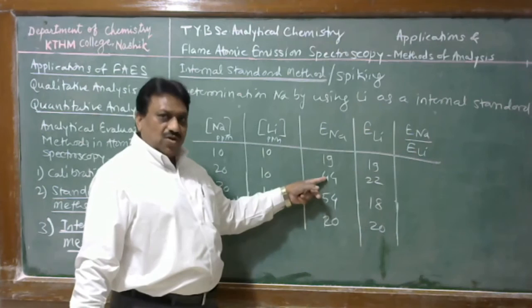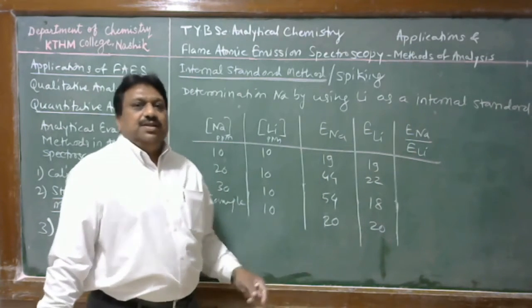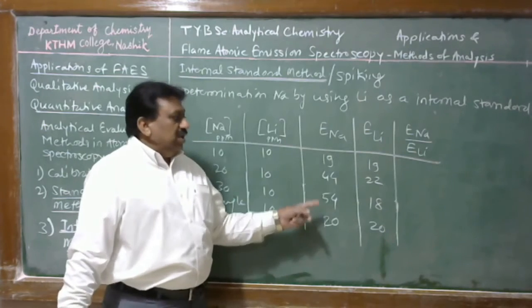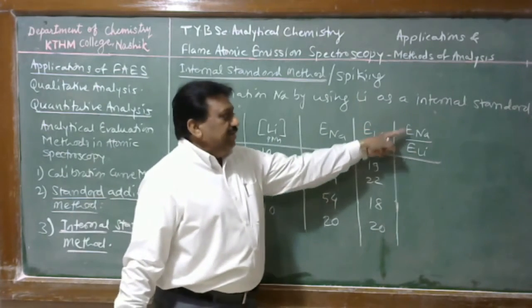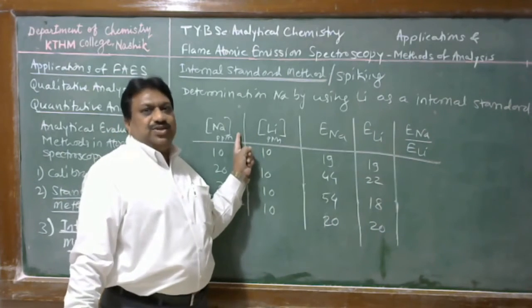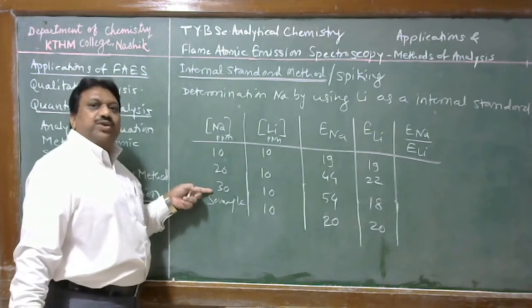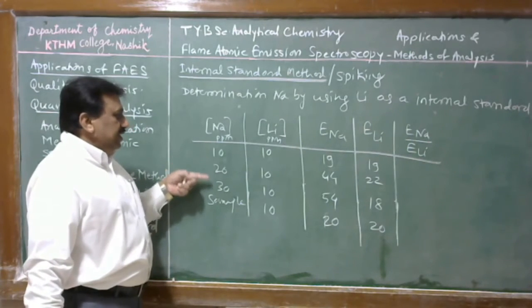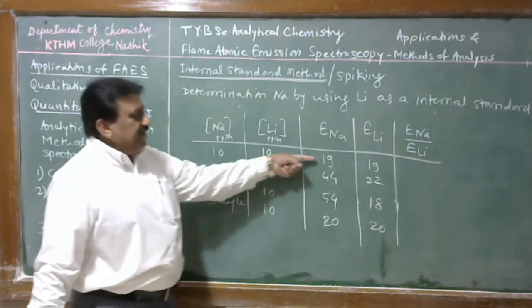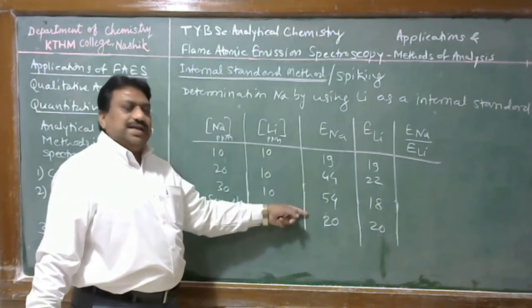The emission reading should be proportional to the concentration of sodium, because we are increasing the concentration linearly, 10, 20, 30. But here we do not observe this.